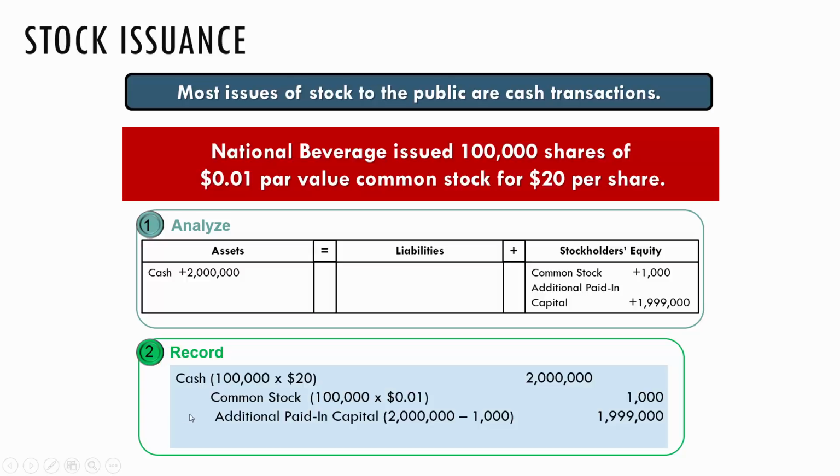Common stock is going to be credited for the number of shares that are issued times the par of a penny, and that's how we come up with 1,000 here. Paid in capital is going to be the difference between $20 minus the penny, so $19.99 times the 100,000 shares gets you this number. The total amount of cash they're getting in is going to be the market price per share times the number of shares they issued, so it's 2 million.